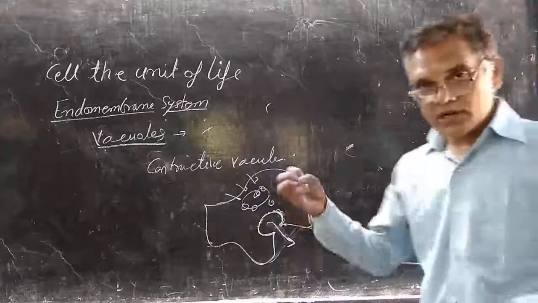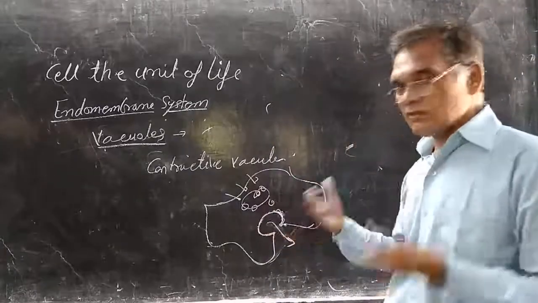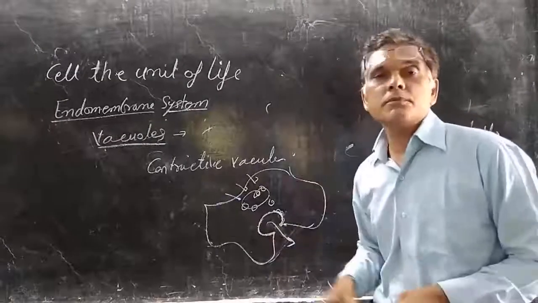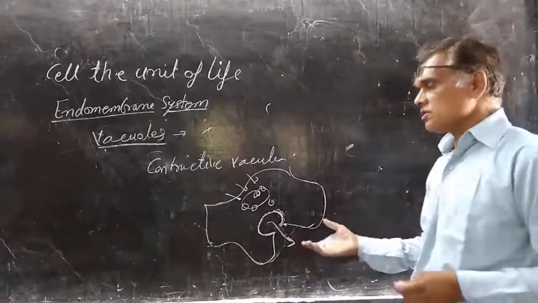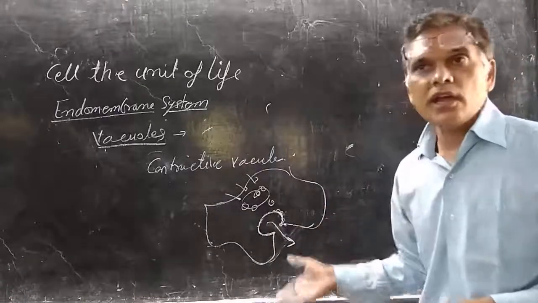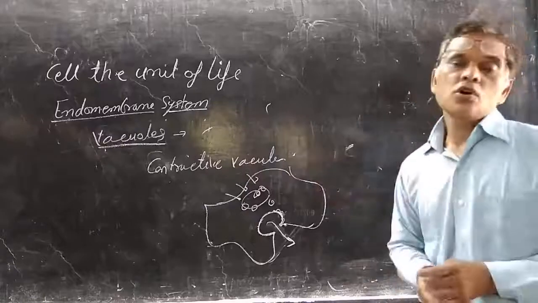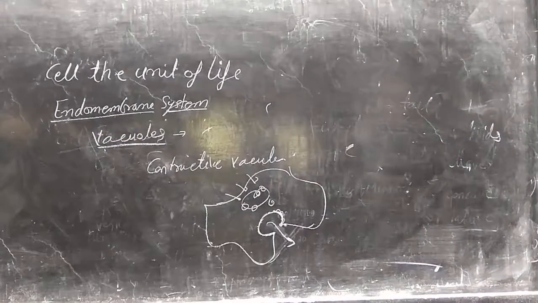It contracts and expands, so it is known as a contractile vacuole. That's why it releases extra water from the cell, with the help of exosmosis or exocytosis. So contractile vacuoles maintain the shape of the amoeba.